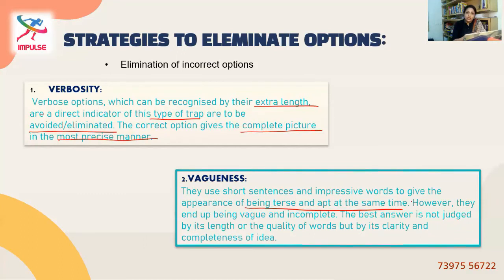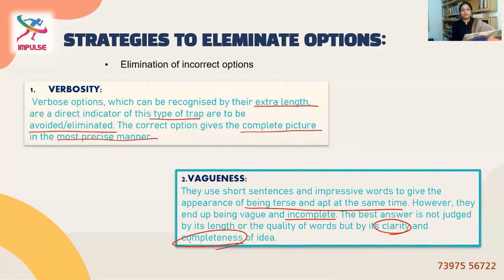Okay, it might look abrupt, it might look apt at the same time. However, they end up being vague and incomplete. So, incomplete sentences should be eliminated. The best answer is not just by its length or the quality of words, but by its clarity and completeness. Yeah, got it? So, these are the important things that we should look for. A complete and clear idea should be conveyed either through short sentences or long sentences, it doesn't matter, provided it has clarity and completeness.